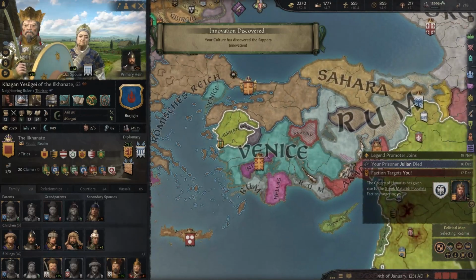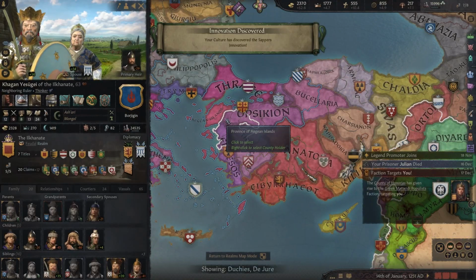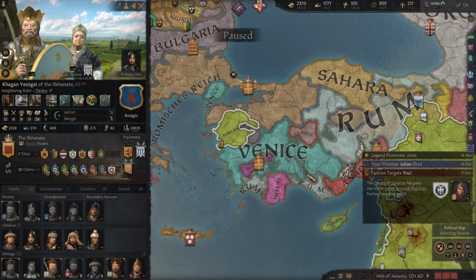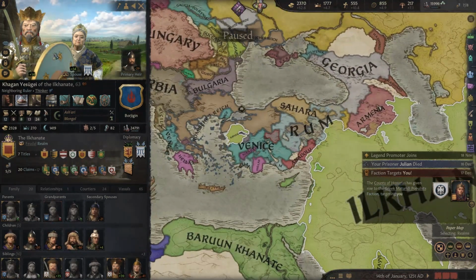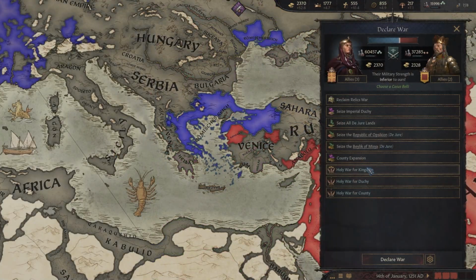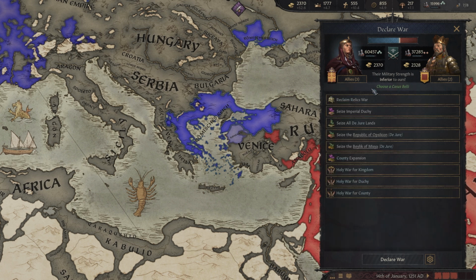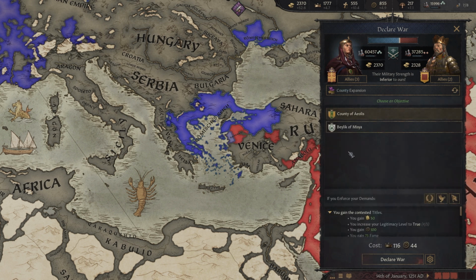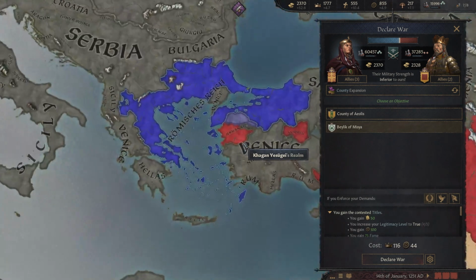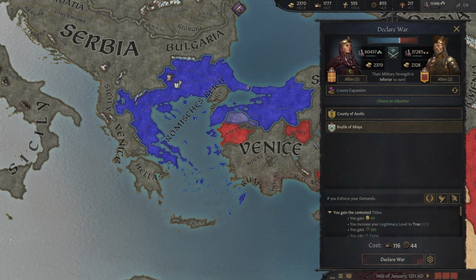Unfortunately, this little bit of land is split between 3 different duchies, so we couldn't necessarily take them in one unless we do the Holy War for Kingdom one, which is a little bit risky because of the possibility that they could get some extra allies in. But we could also just do a county expansion and go for this one. It might be the safer bet.